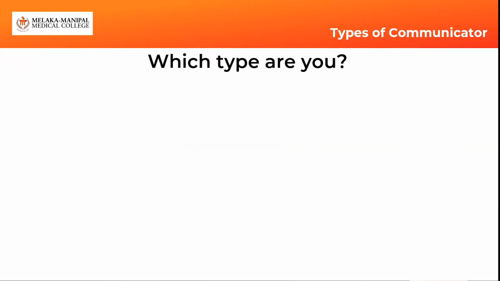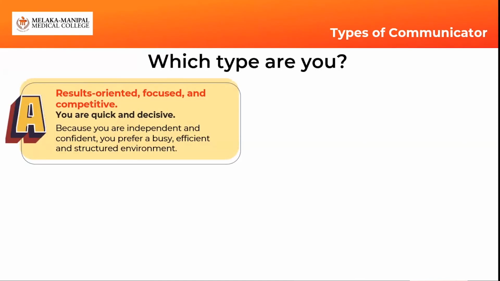Okay. So what we're going to do is, I'm going to tell you about 4 types of communicator. I'm not going to tell you what the names of those communicators are as of now until you vote or take the poll. But let's start with the first one. Can you click next? Right. The ones that you see in red and bold are the positive aspects. The not so bold ones can be construed as not so positive.